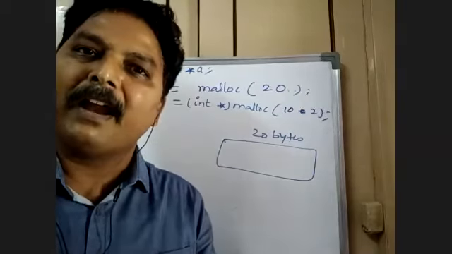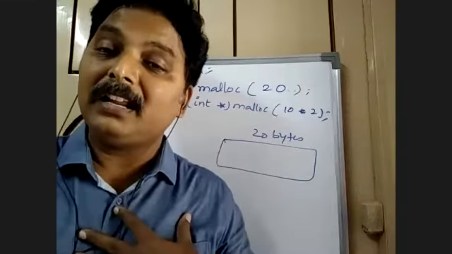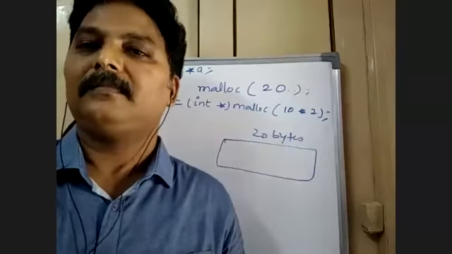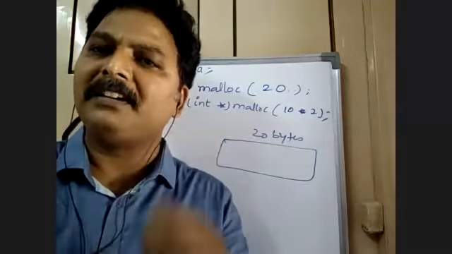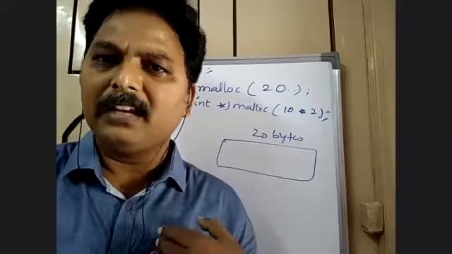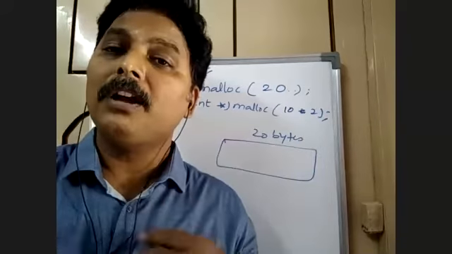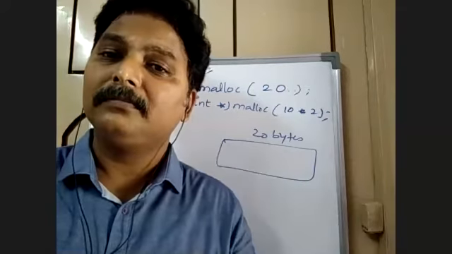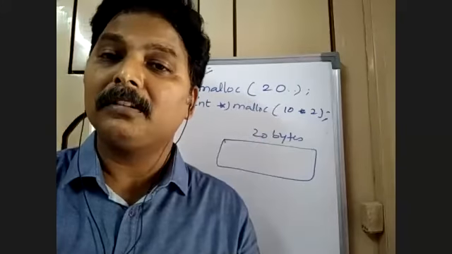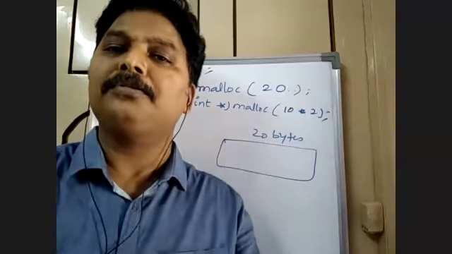Now these 20 bytes, you are thinking that that is 10 integers. But I may think that these 20 bytes are 5 floats. Float means 4 bytes, 5 into 4, 20 bytes. I can store 5 floats also. I can store 20 characters also. Isn't it? 5 long integers also I can store out of these 20 bytes. Right now, what are you using it for?